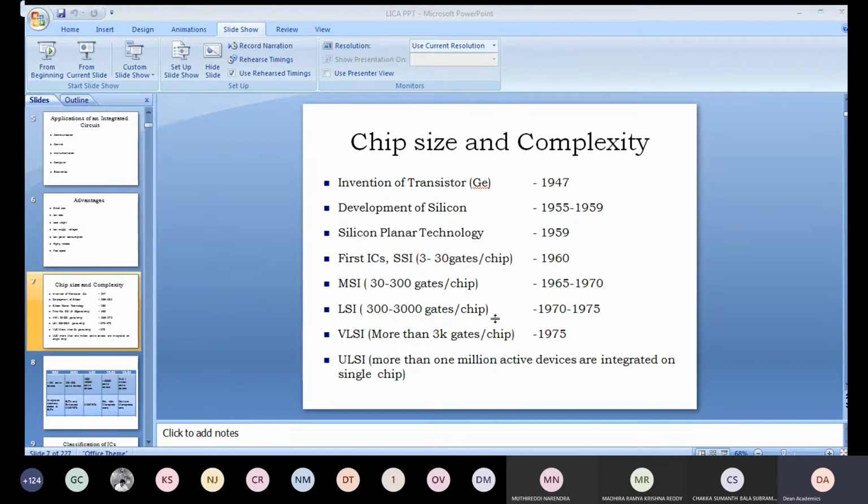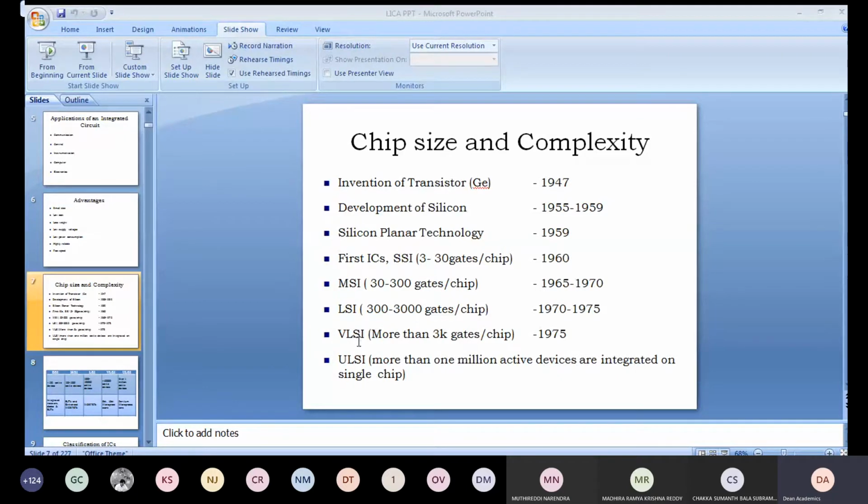That's okay, right? Like that, these electronics engineers are always doing a lot of research, and later from medium scale, large scale integration also took place. That means from 1970 to 75, from 300 to 3000 gates were placed inside the chip. Initially in small scale integration, tens of gates; in medium scale integration, hundreds of gates; in large scale integration, thousands of gates, right?